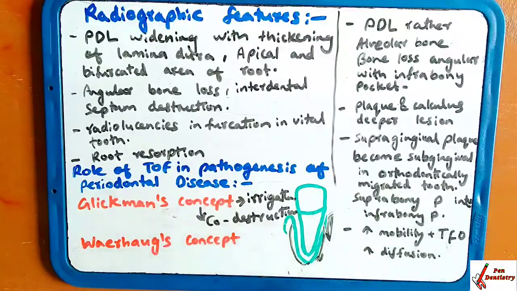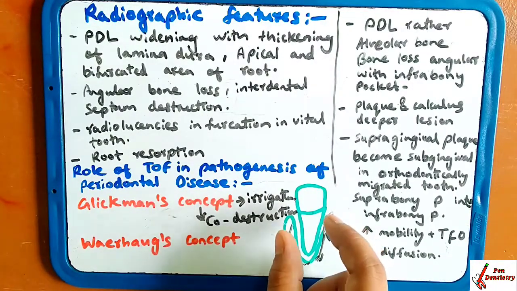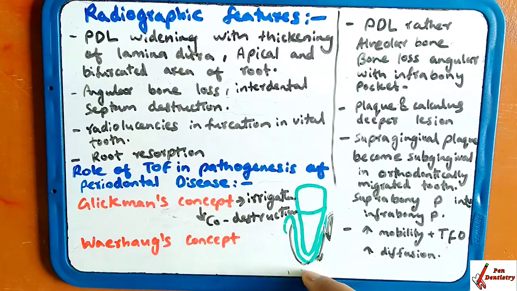When it reaches the more apical region, at that time the microbacteria on the neighboring tooth also reach. If one tooth is affected, the other tooth is going to be affected with the subgingival plaque, and this will cause the angular defect.